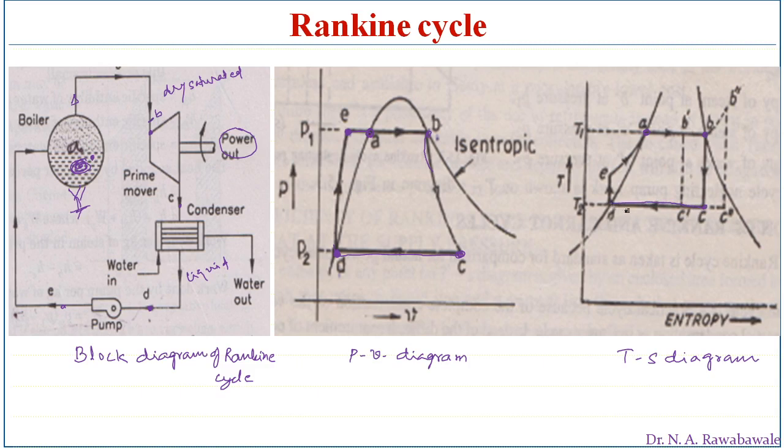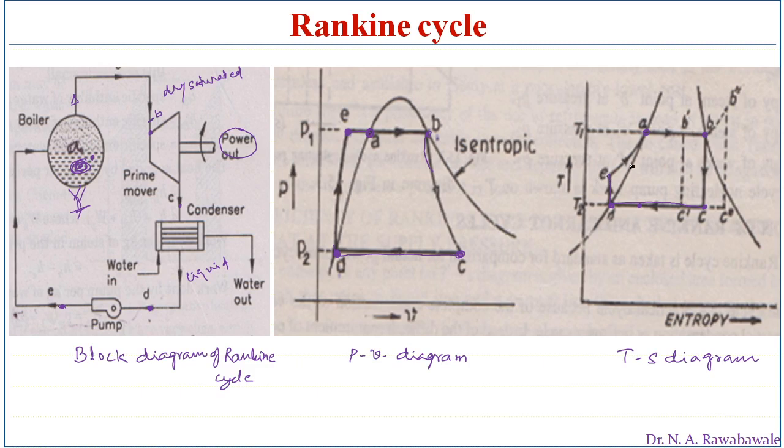In the Carnot cycle, this condensation is not complete. The condensation process is stopped somewhere here. But in the Rankine cycle, the condensation process is complete and the steam is completely converted into liquid. So at point D, this liquid condensate is pumped to the higher pressure of the boiler. From point D to E, pressure is increased and then this water is supplied into the boiler.